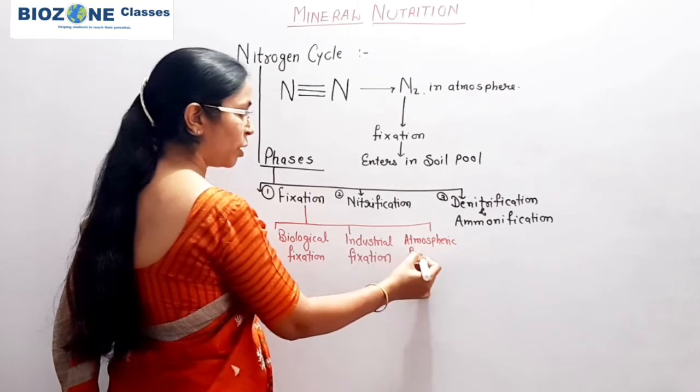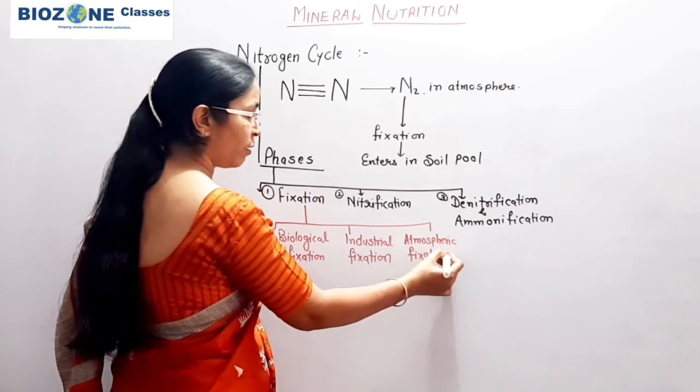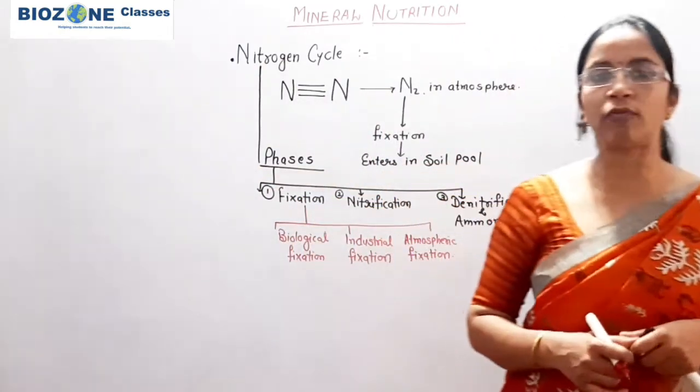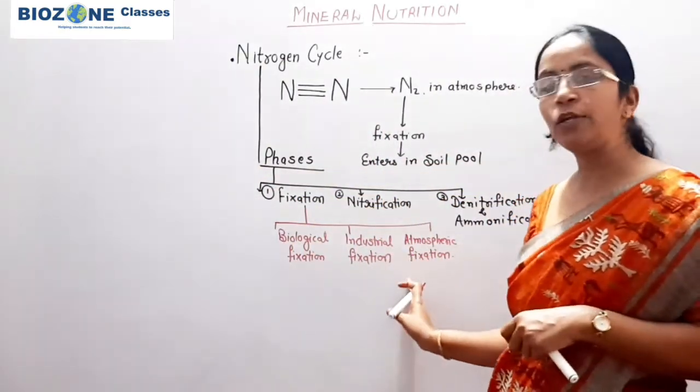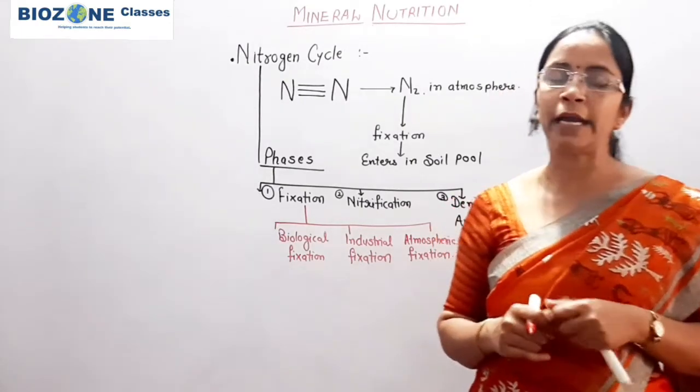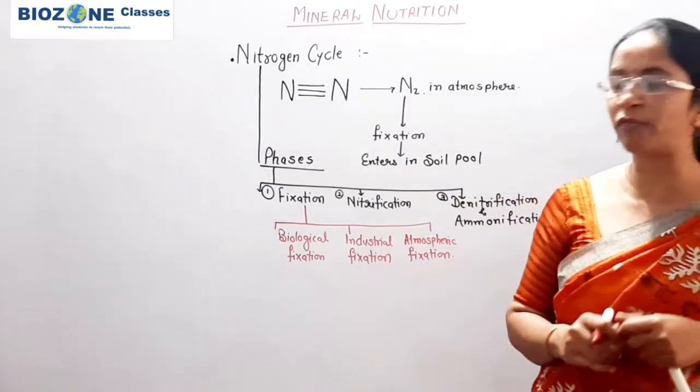So atmospheric fixation, or electrical fixation, means during the rainy season, whenever lightning takes place, due to the effect of lightning the nitrogen gas and oxygen combine and result in the formation of nitrate.